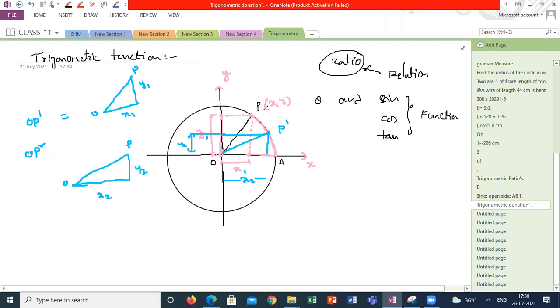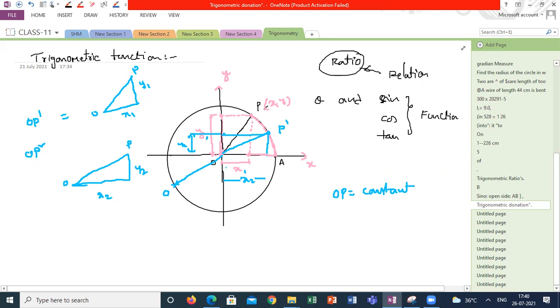What can you conclude from here, guys? You can conclude one thing here. What is the conclusion? Even if the point is at any position on the circle, the displacement from O to P is always constant, correct? That is the definition of the circle.